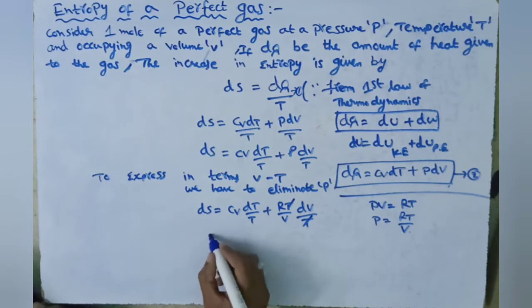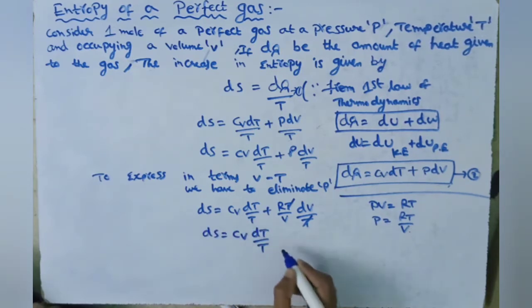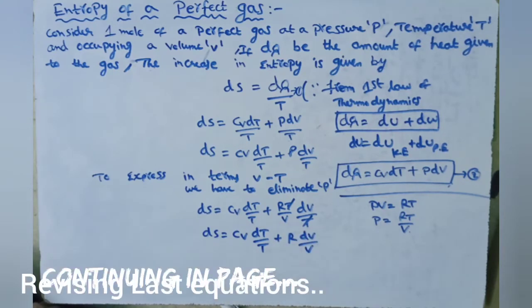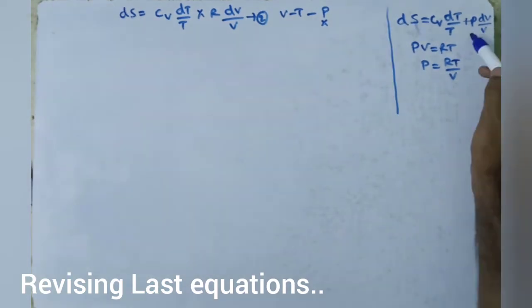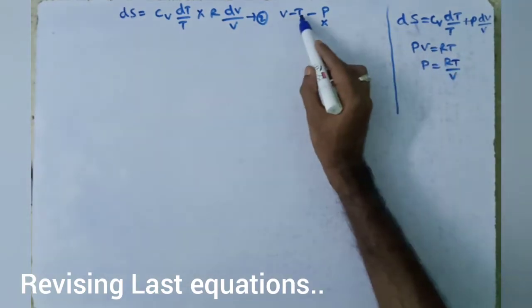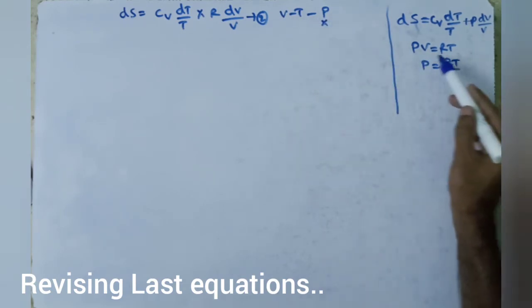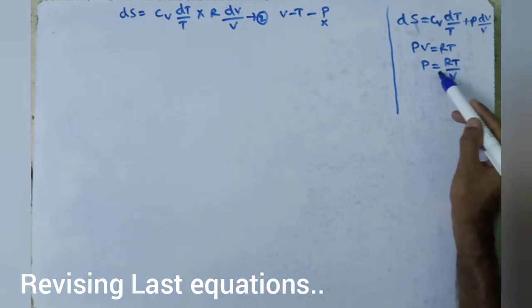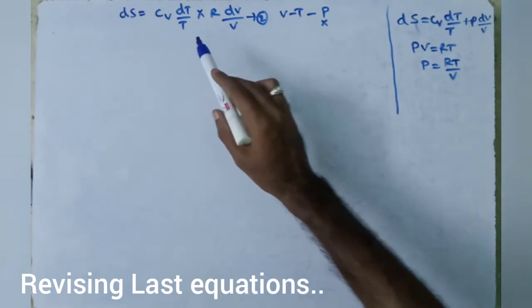So ds is equal to Cv dT by T plus R into dV by V. This is the equation of entropy of a perfect gas. To express it in terms of volume and temperature, we eliminated P using the ideal gas equation PV is equal to RT, substituting P is equal to RT by V.